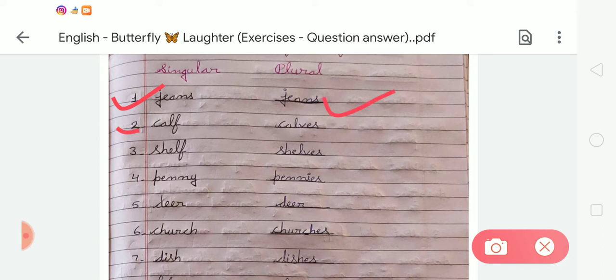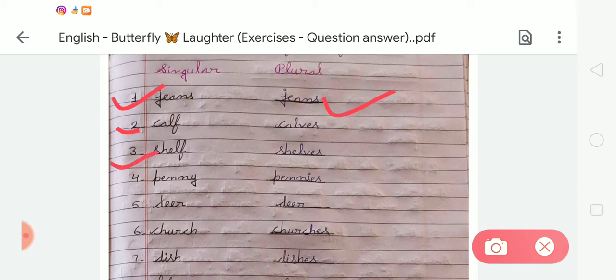As we learned in the previous video, whenever words end with f, we drop the f and use ves to change into plural form. So the given word calf has f as the last letter, so we drop the f and it will be calves.